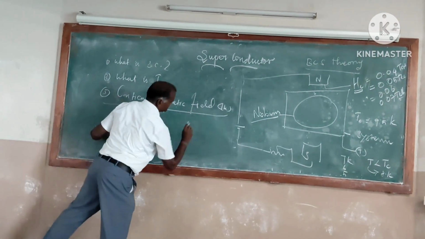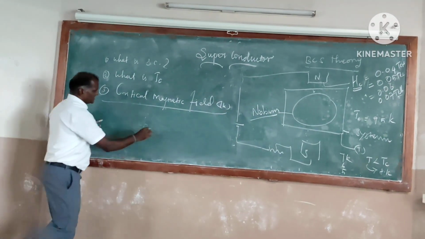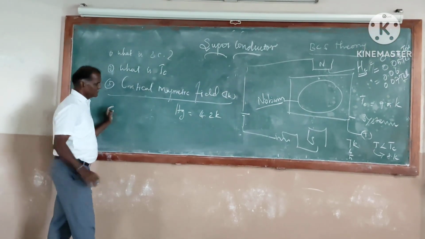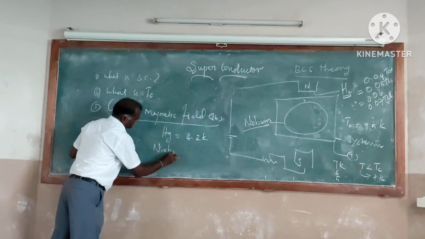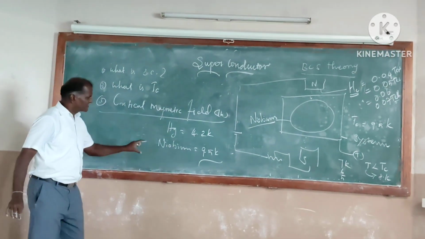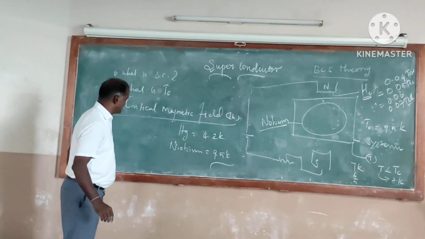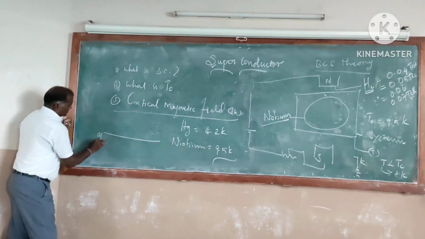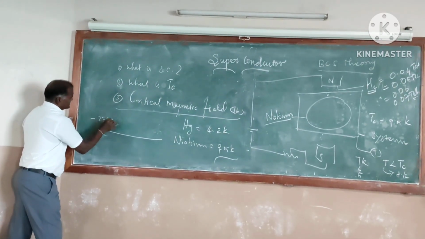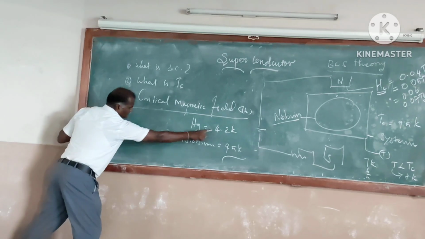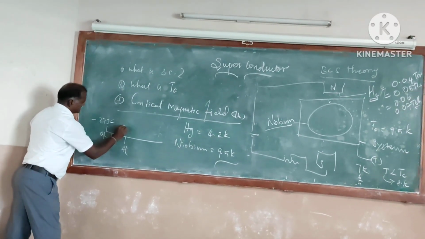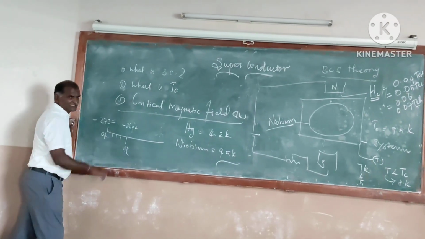Next, my question is that for mercury, the transition temperature is 4.2 Kelvin. For niobium, the transition temperature is 1.8 K. From these two itself, you might understand that this is 0 K. 0 K is minus 273 degrees Celsius. 4 K means 1, 2, 3, 4 K here. 4 K means minus 269 degrees Celsius.